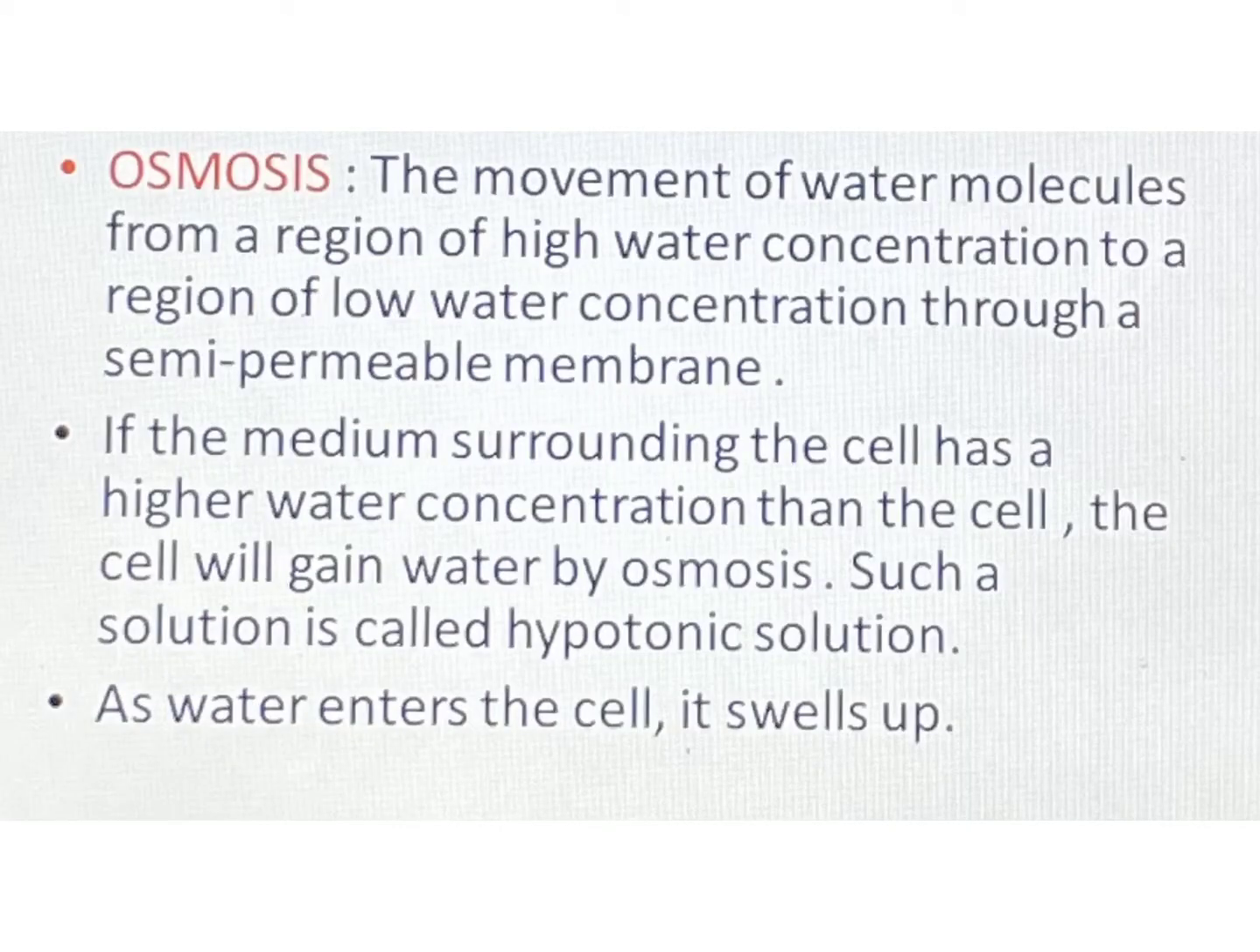Like gases, water also follows the process of diffusion, and the movement of water molecules from a region of high concentration to a region of lower concentration through a semi-permeable membrane, that is through the plasma membrane, is called osmosis. If a cell is placed in sugar solution or a solution of salt in water, any of three things may take place. First one, if the medium surrounding a cell has higher water concentration than the cell, then the cell will gain water by the process of osmosis.